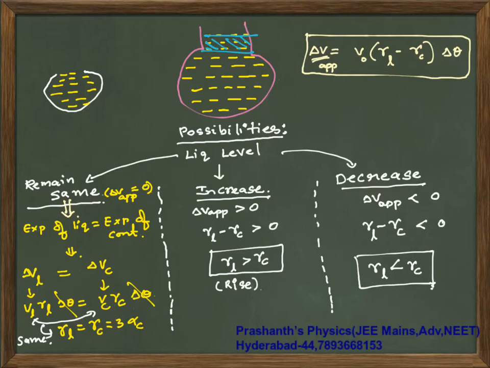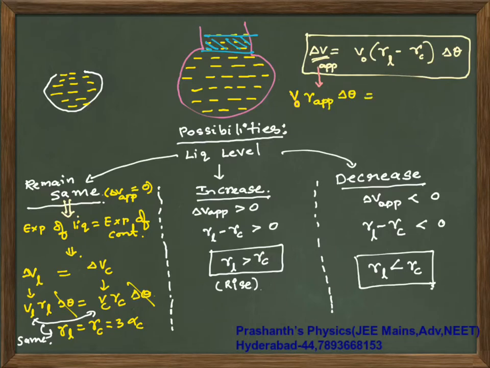So now this is your apparent expansion. Keeping this in mind, what is real expansion, what is apparent expansion? This apparent expansion can be written as delta V, the change in volume, is V naught times gamma apparent into delta theta.